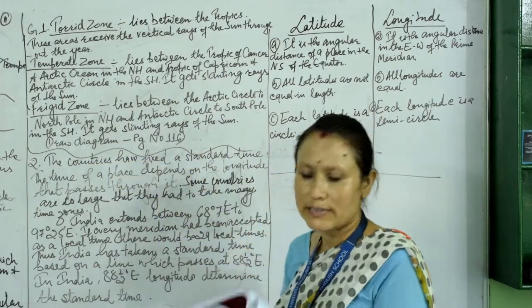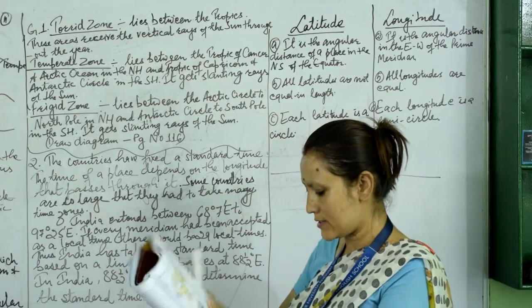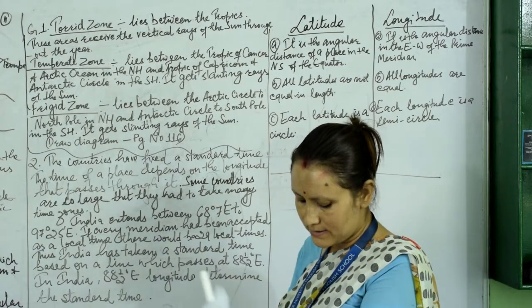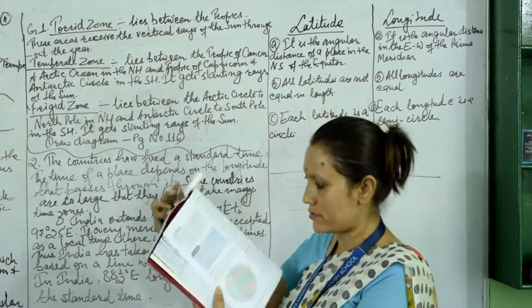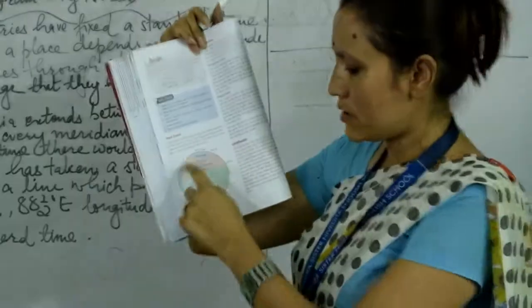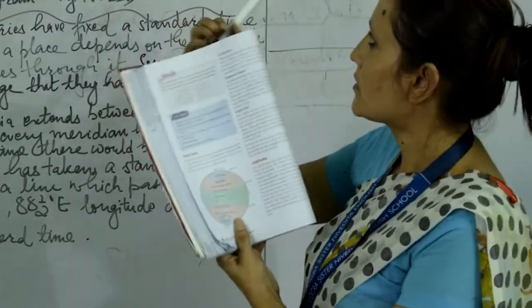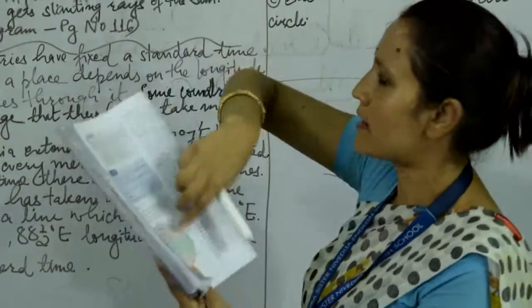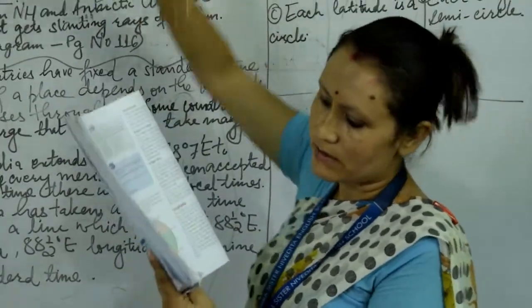And you have to draw the diagram. Okay, page number 116. Turn your page. As I showed you earlier also while explaining the chapters, this one you have to draw. It is better to draw this diagram just above the answers. Okay, this one.